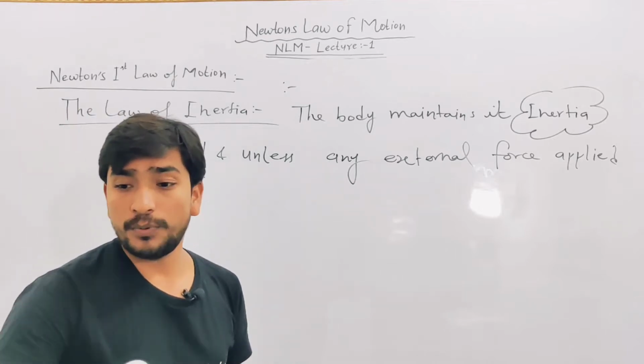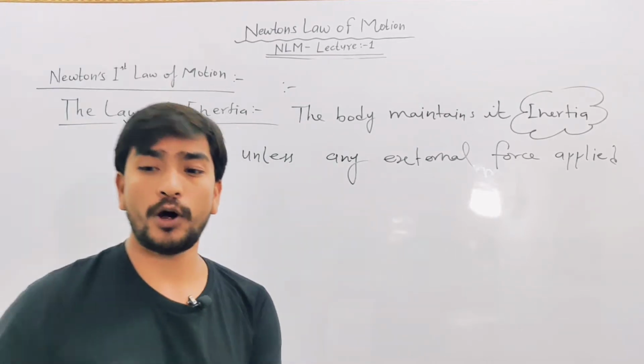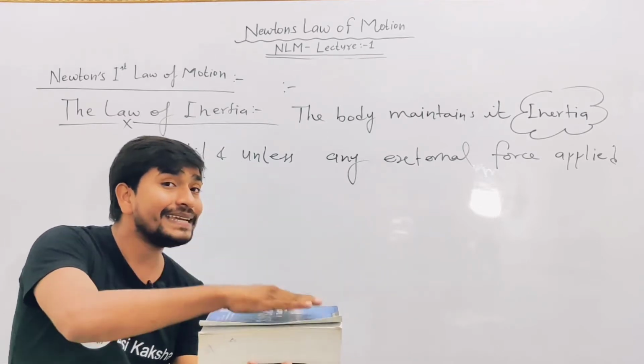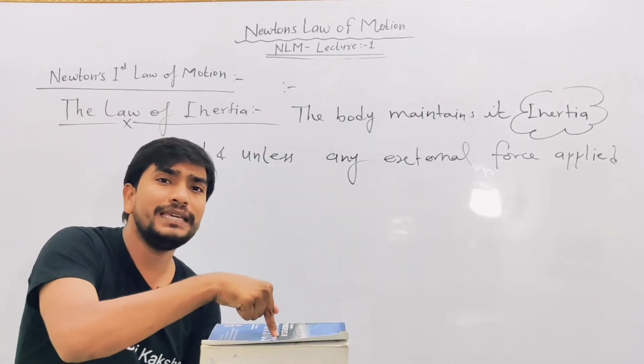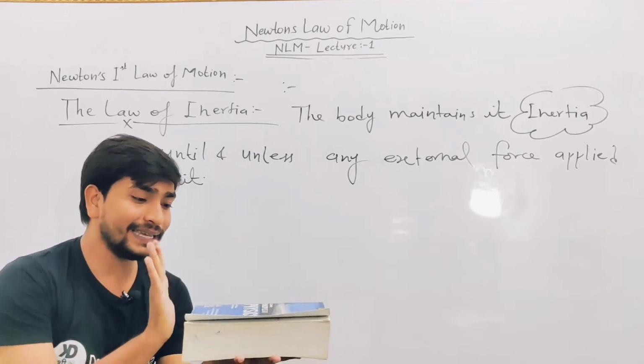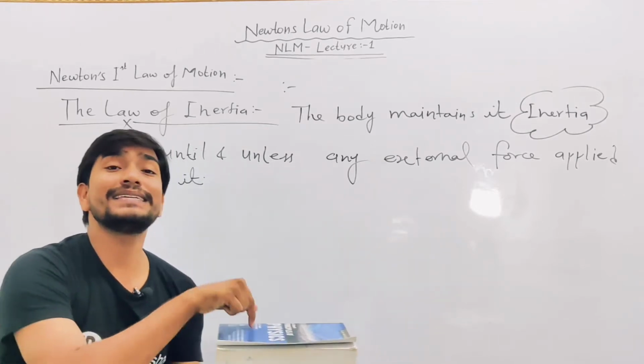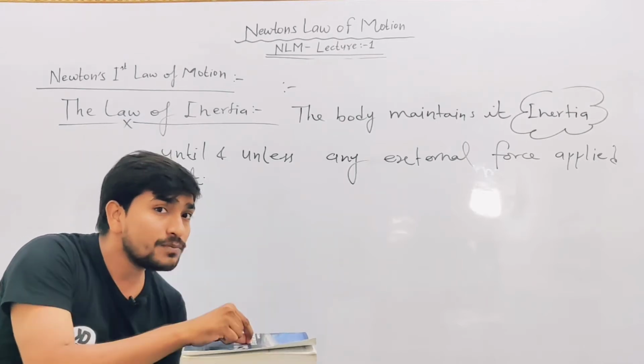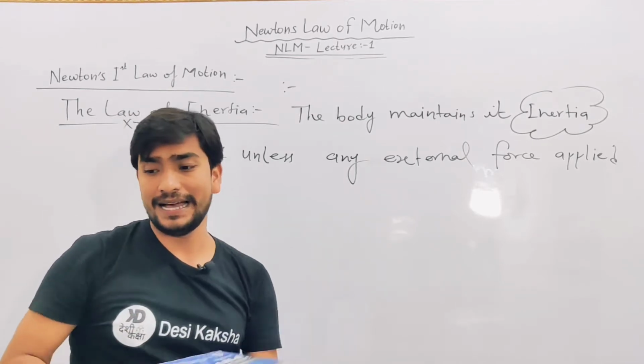Suppose you have a book, a body. If this body is in a state of rest, then it will stay at rest until or unless any external force is applied on it. This tendency of the body is known as inertia.